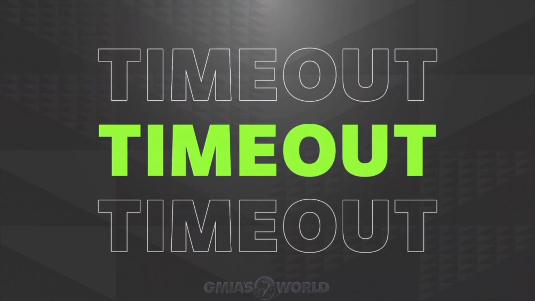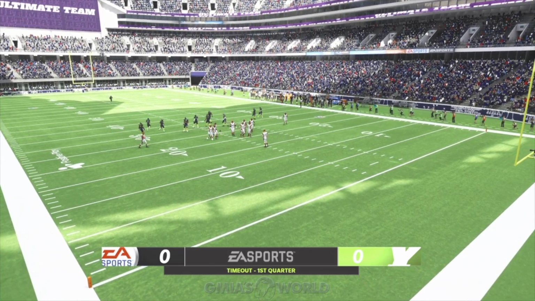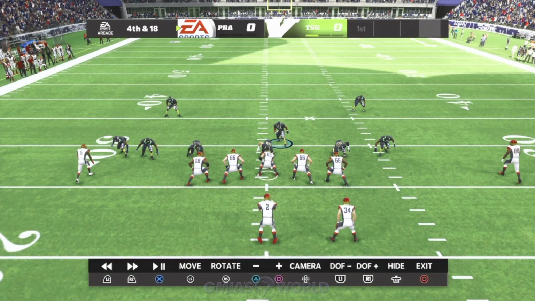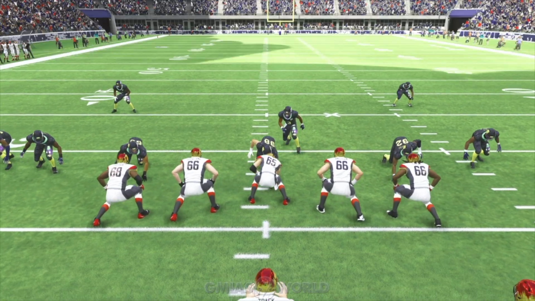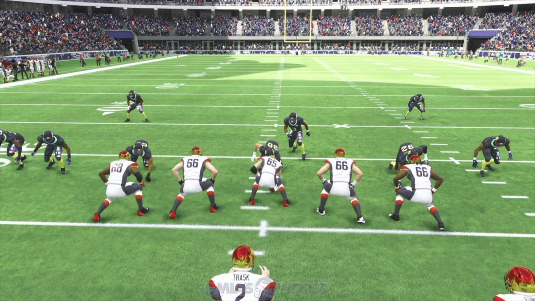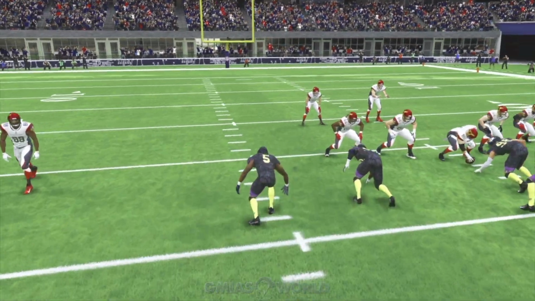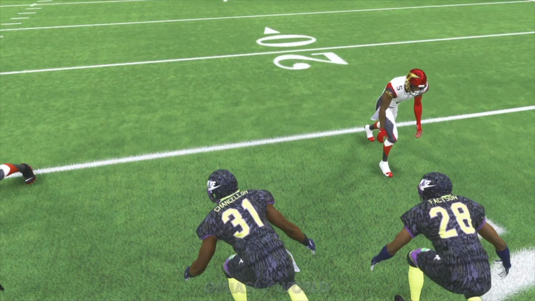Why did I just call a timeout? I meant to go to instant replay. I just want to show you guys exactly what's going on, so you get to see more or less what's happening with the lineup. So when you audible down, that's how it's going to look. It's going to look just like this, right? And then those guys on the edge, that's going to be one strong safety, Diablo or whoever you want. We got Diablo, we got Cam. And I've shown you how to get them in those situations.